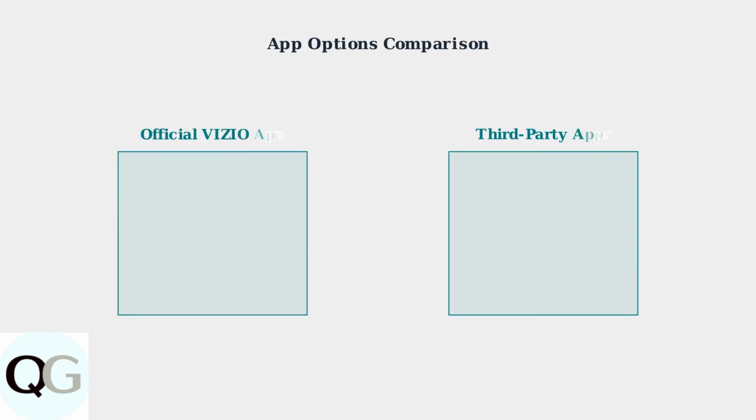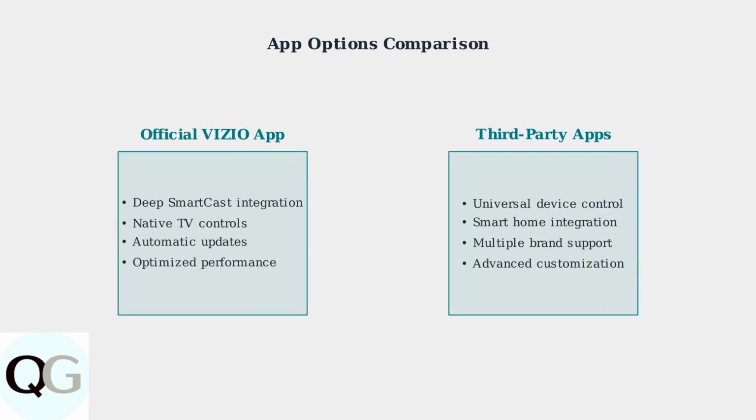The interface provides all traditional remote functions, plus advanced features like voice commands and content casting directly from your mobile device. You have two main categories of Vizio remote apps. The official Vizio SmartCast mobile app offers deep integration with your TV's operating system, while third-party apps like Sure Universal Smart TV Remote provide broader device control across multiple brands and smart home devices.